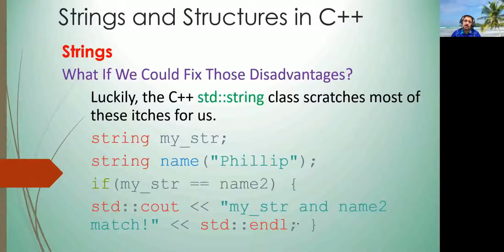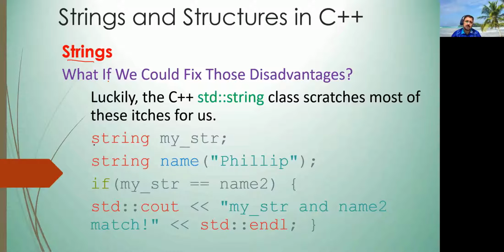So to fix all these issues, the new advanced version of string in C++ is the string class. So what if we could fix those disadvantages? Actually this string class solves all the issues that we discussed in the previous slide.